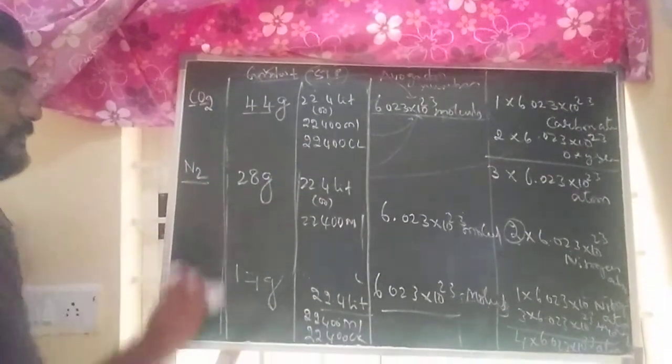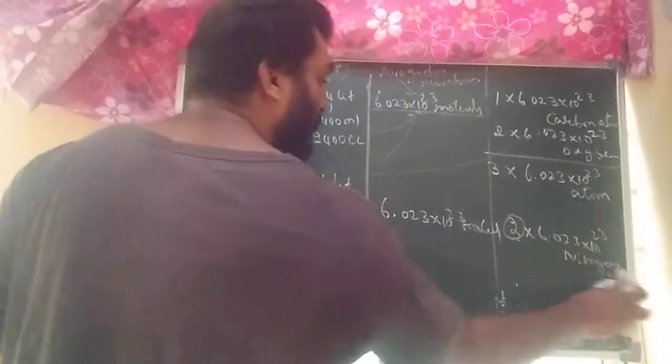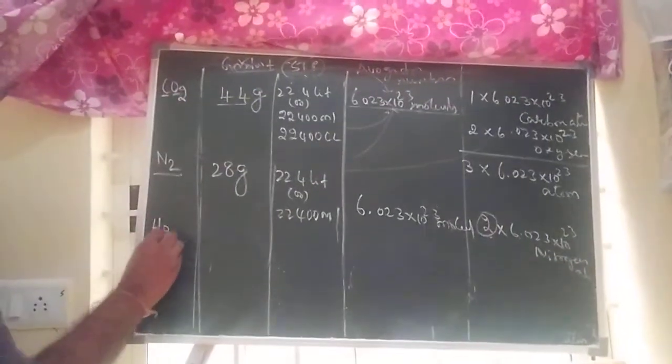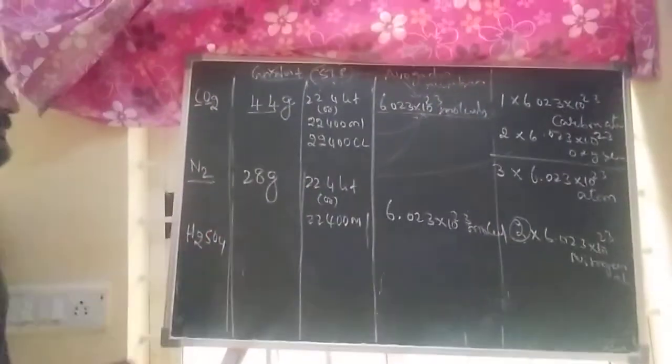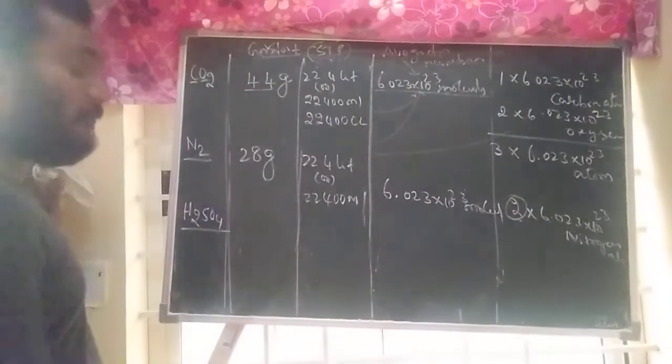This is important, nitrogen atom. Suppose instead of ammonia, I am taking sulfur dioxide. Now listen everyone carefully, this is important. Sulfuric acid I am taking. Sulfuric acid, if you take sulfuric acid.